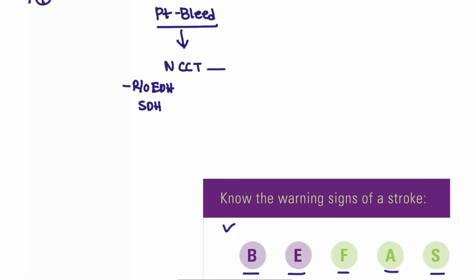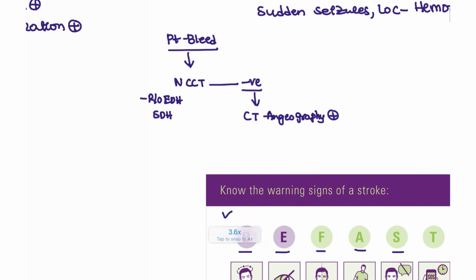Let's say this is negative and there is no ongoing bleed visible. That means obviously the patient has an ischemic attack. For the ischemic attack, if you want to know further, you are going to do the CT angiography, and after the CT angiography we get to know which vessel is involved in this patient. That is how we follow the protocol. So the first initial investigation is the NCCT, and this is the second line.